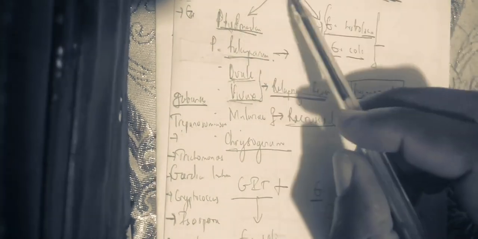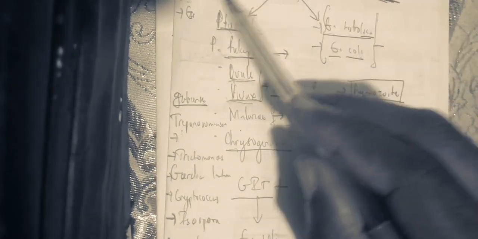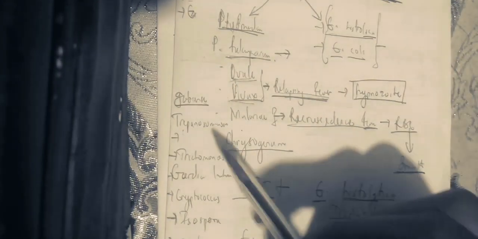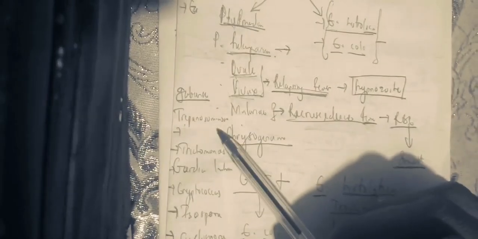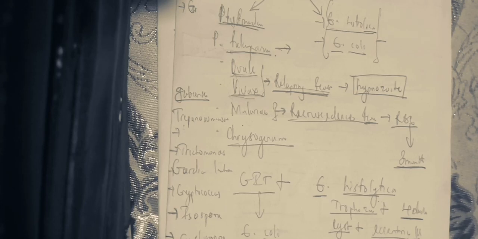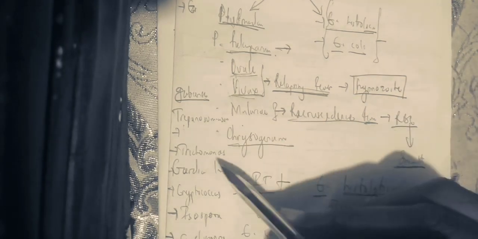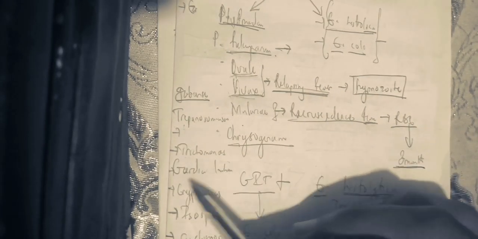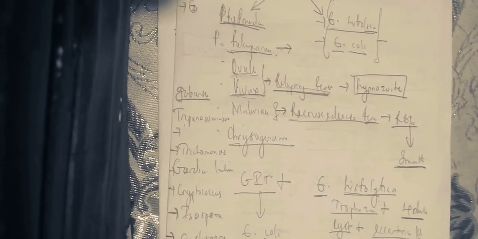Now, the other one you are going to have is Giardia. Giardia is going to be treated much more by the nitroimidazoles like metronidazole. We have Trypanosoma gambiense. It's going to still be treated by those three medications. We have sulfamethoxazole-trimethoprim, we are going to have quinines, and we have also the macrolides. You can use them. For Trichomonas, it is best that you use nitroimidazole. For Giardia, the best is nitroimidazole.